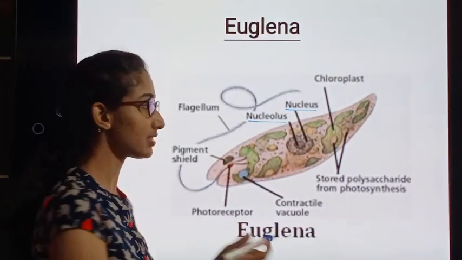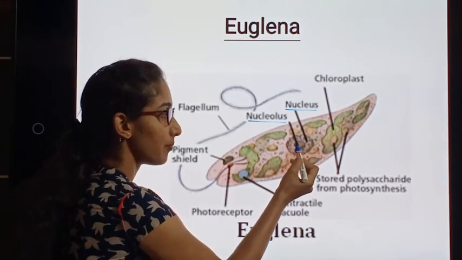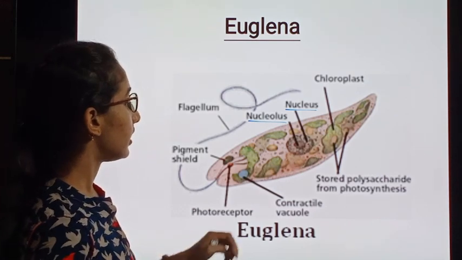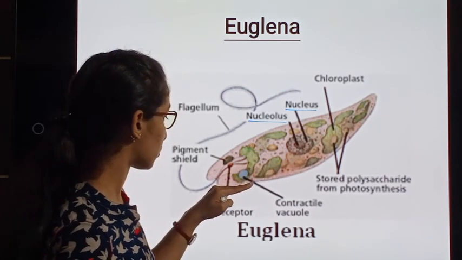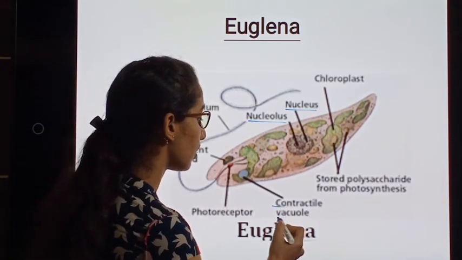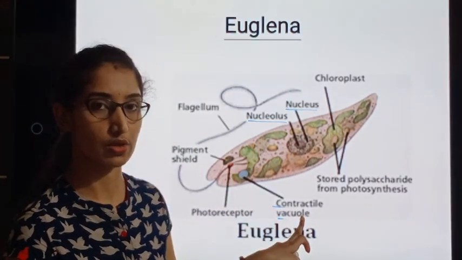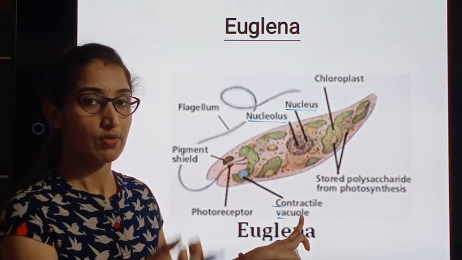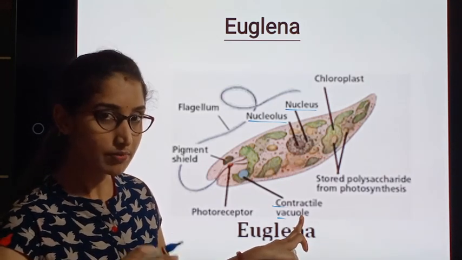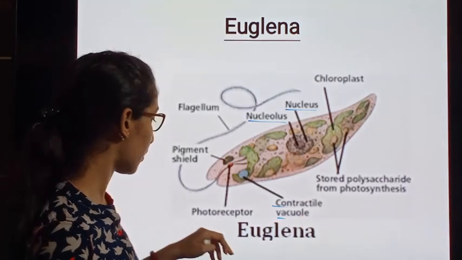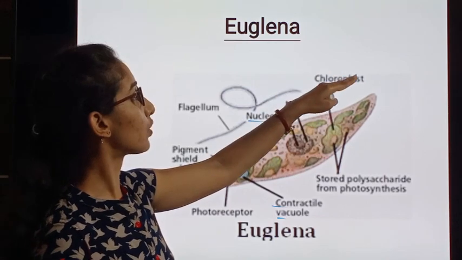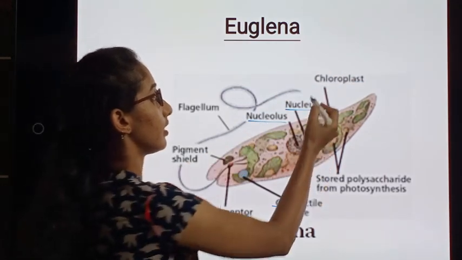Within the nucleus we observe the innermost nucleolus, and within the protoplasm there is a contractile vacuole, which takes in water and releases water through the osmosis process, and also here there is the presence of chloroplast.